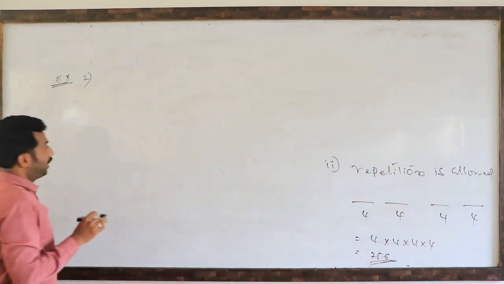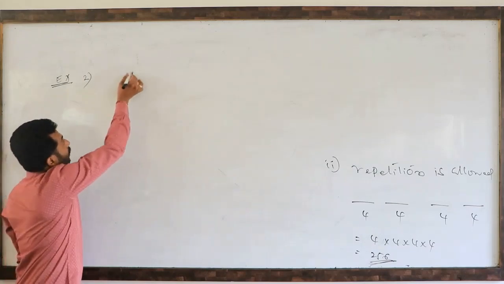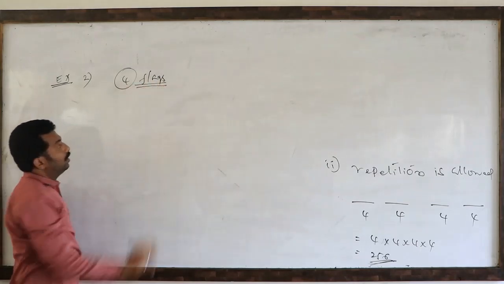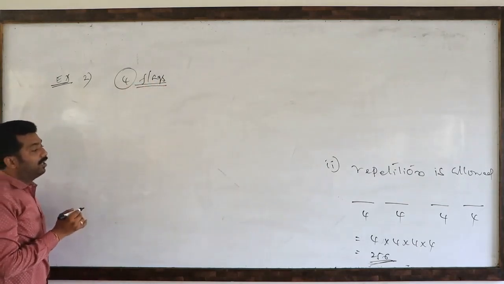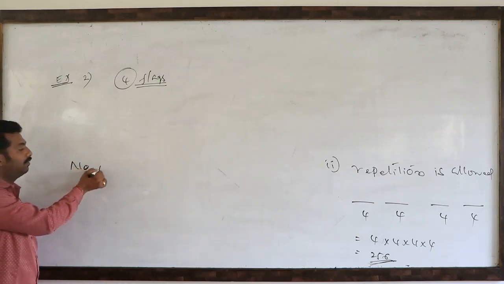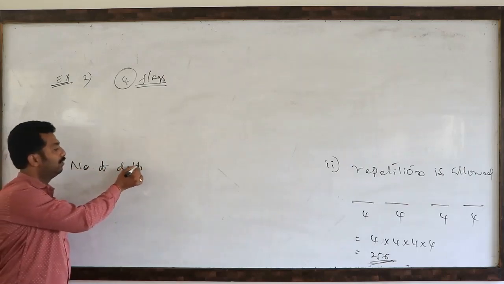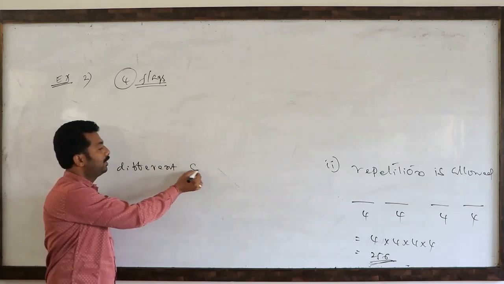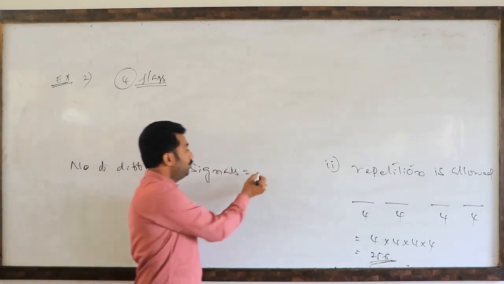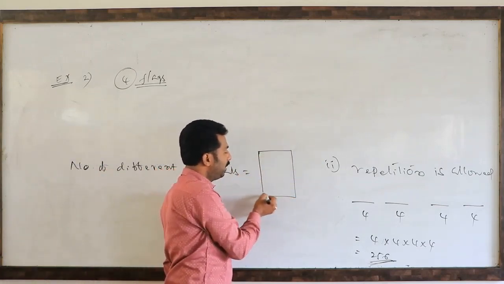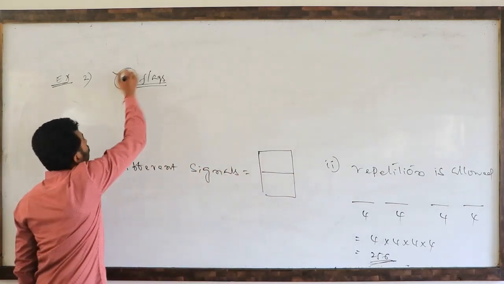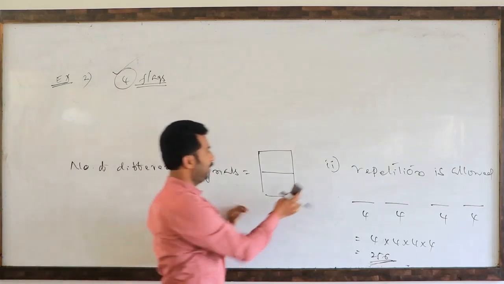So how many different color flags we are having? 4 different color flags are there. Number of different signals can be generated. So how are these signals, you observe? One signal below the other, like these signals will be there. How many different flags we are having? 4 different flags. See here.